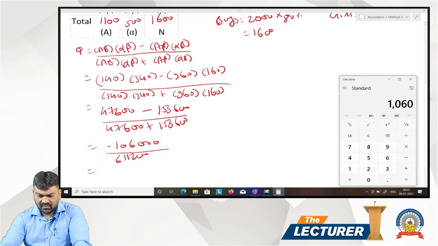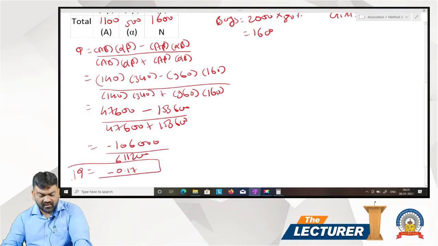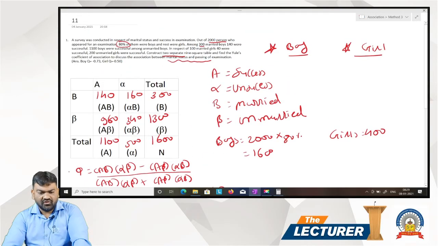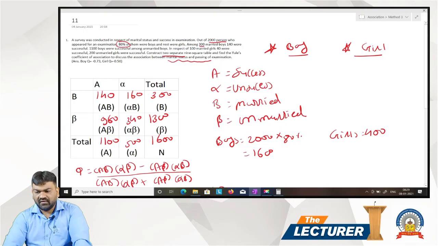1,06,000 divided by 6,11,200, that is 0.17 minus. This is Q for boy. Same way, if we have to find out Q for girl, that is in homework.